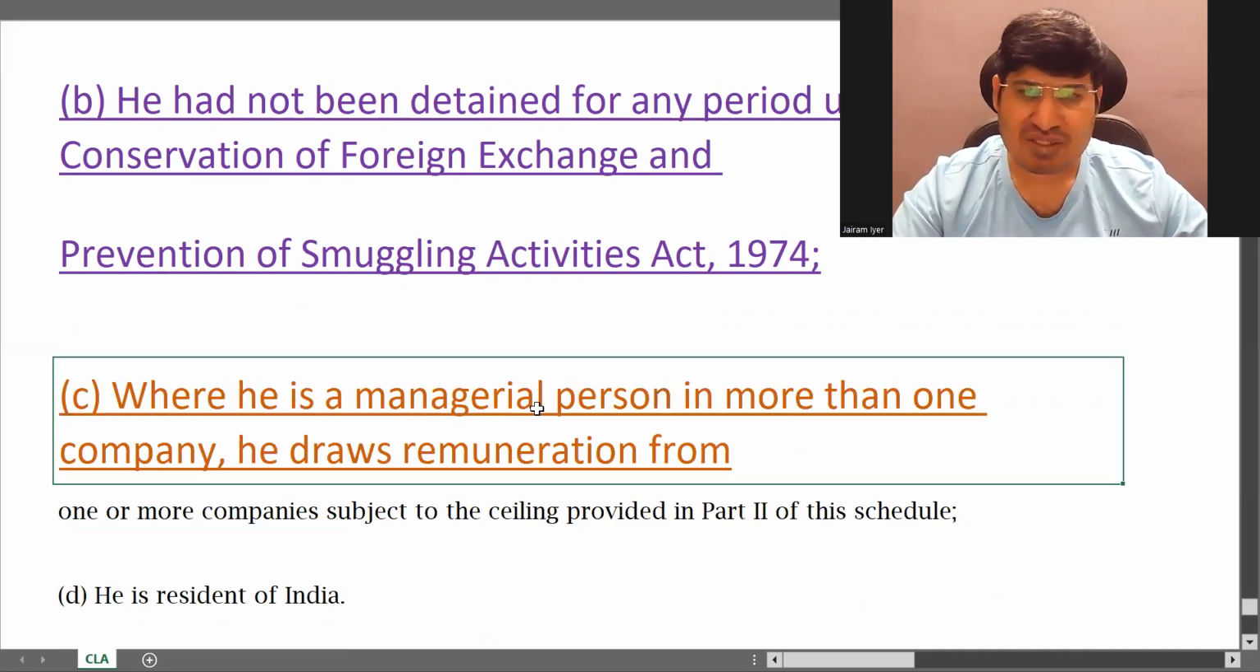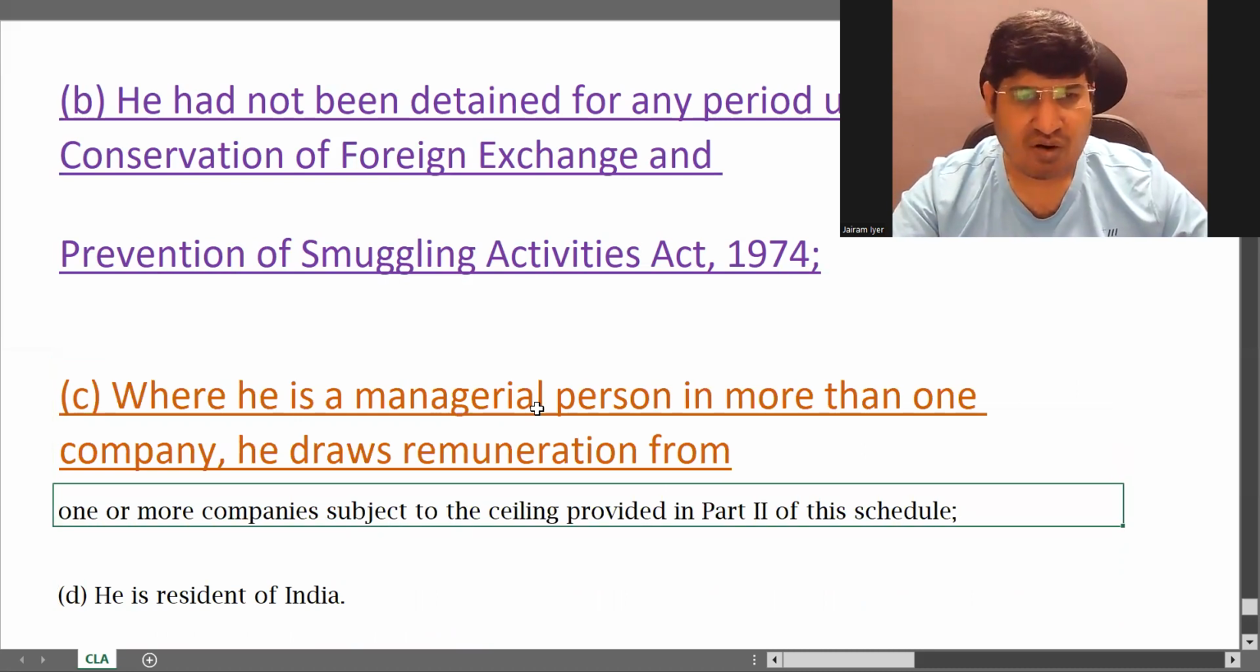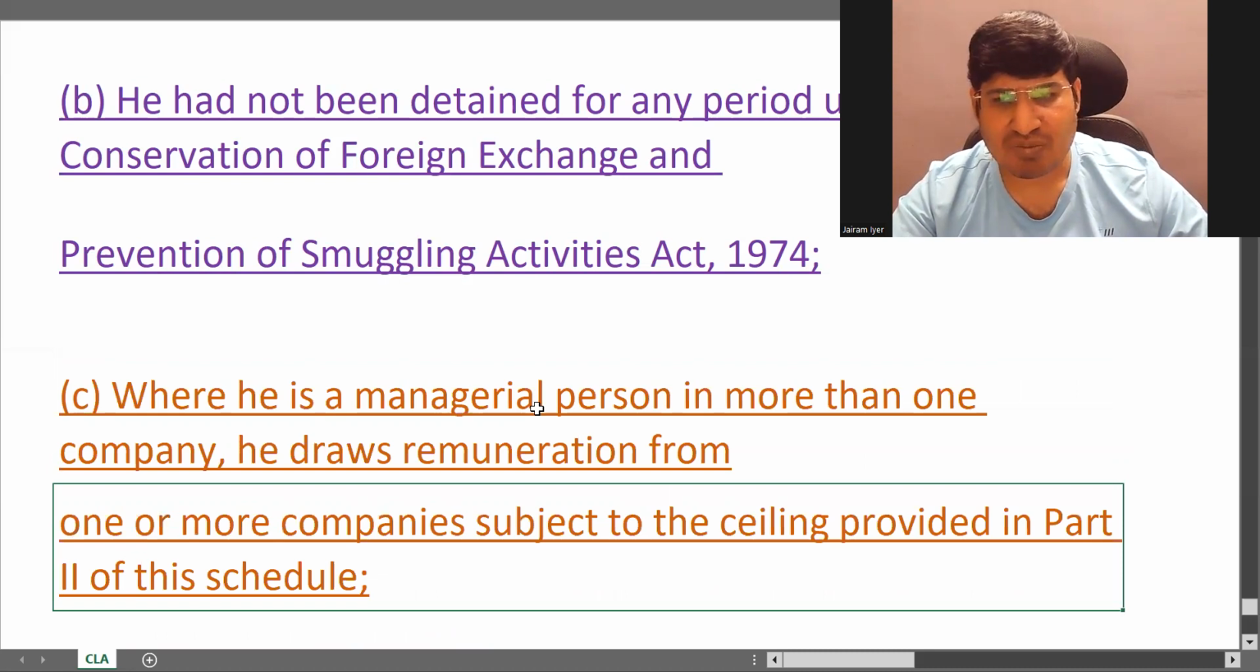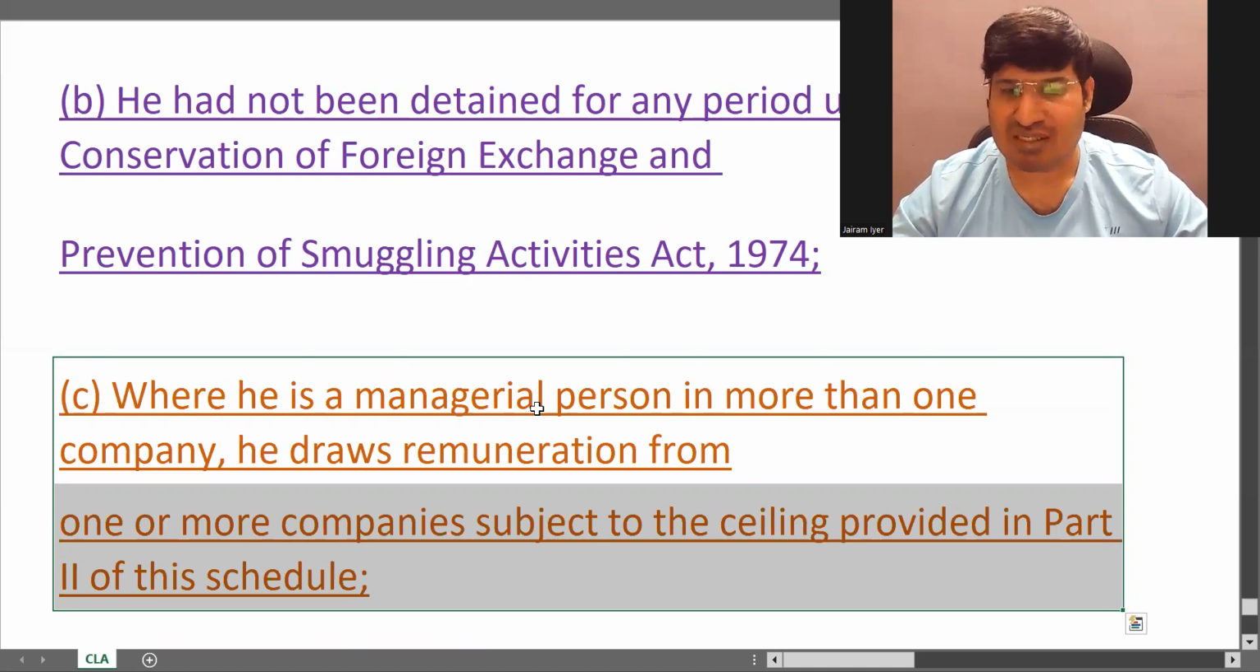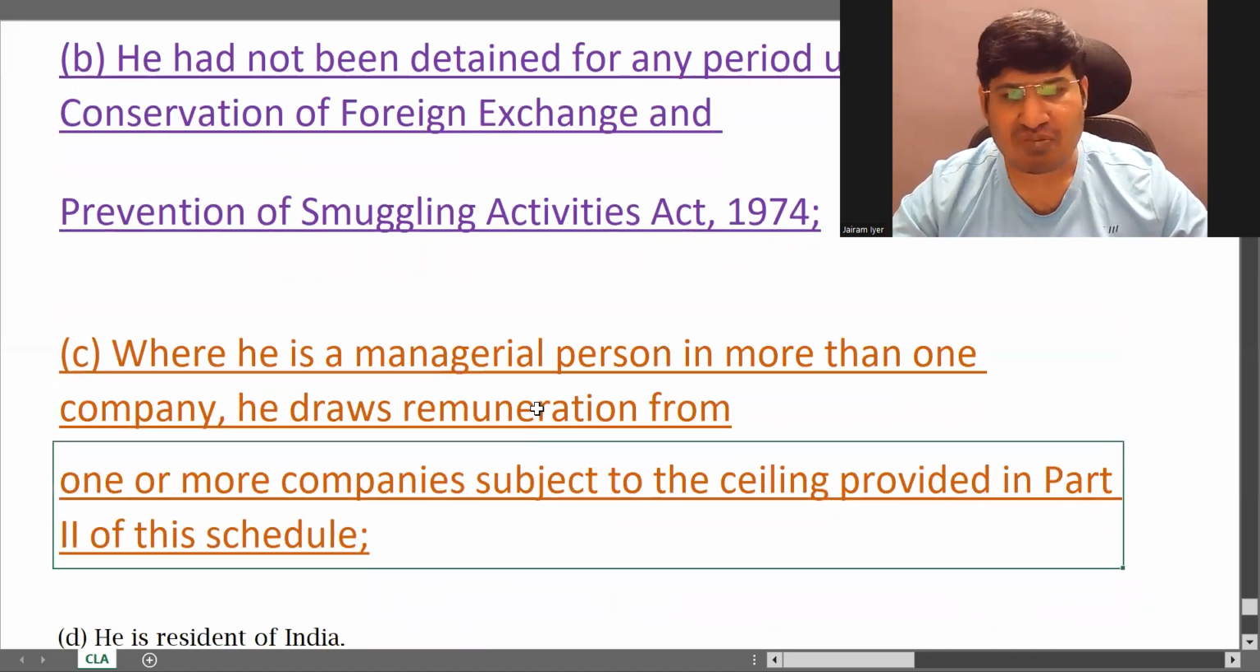Okay, the next is where he is a managerial person in more than one company. Okay, he draws remuneration from one or more companies subject to the ceiling provided in part 2 of this schedule. Okay, so there are some ceilings which are provided which is not in your course. You don't need to look at that table which provides that ceiling. Okay, so if he's a managerial person in more than one company, he can draw remuneration only subject to the ceiling provided in part 2 of the schedule.